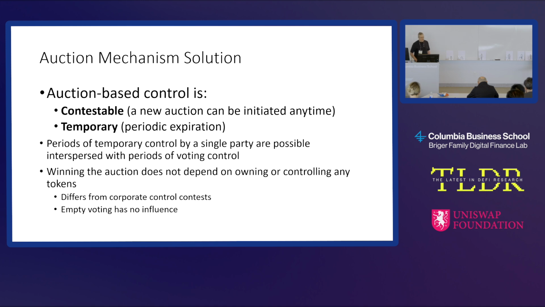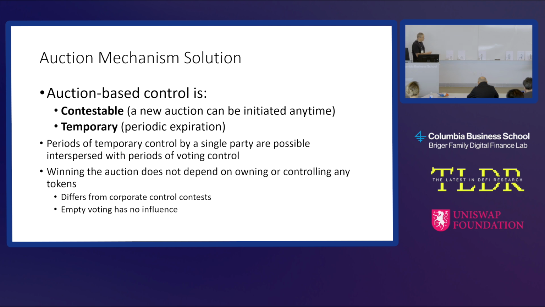So what do we do to fix this? We're going to create an auction-based control mechanism where if you win an auction, you can get temporary control of the DAO, but it's going to be contestable. You can always have a new auction. It's also going to be sequential. It creates periods of temporary control where a single party has control, and then that control expires, and the DAO goes back to its default state, which is some governance state, usually voting.